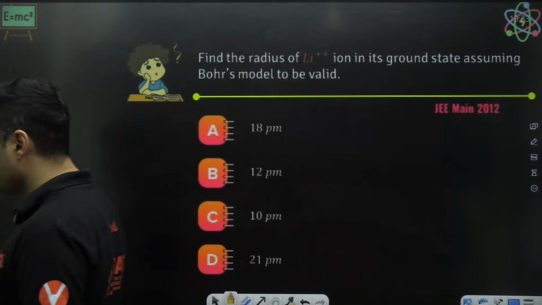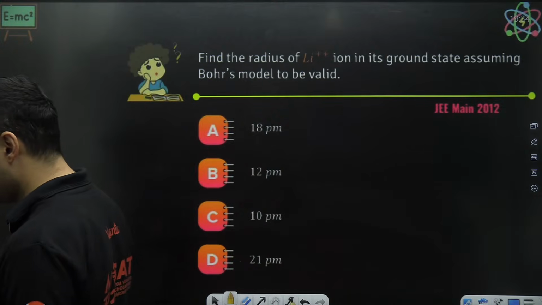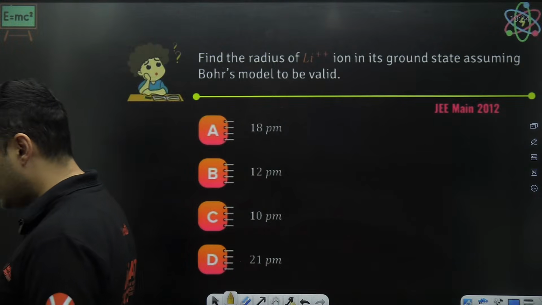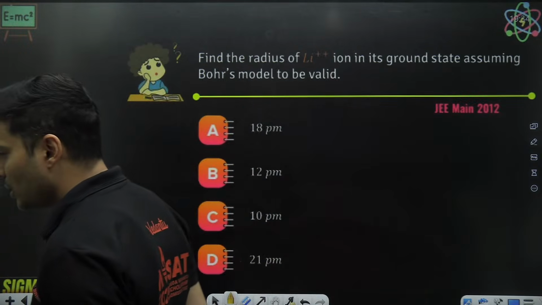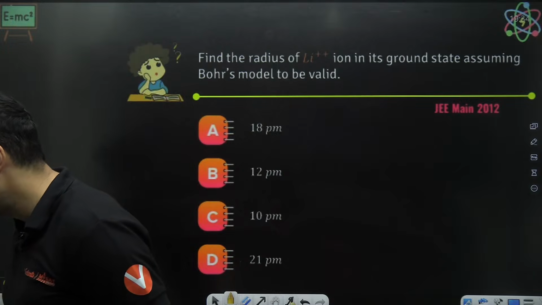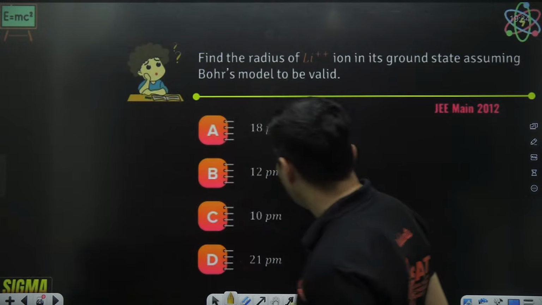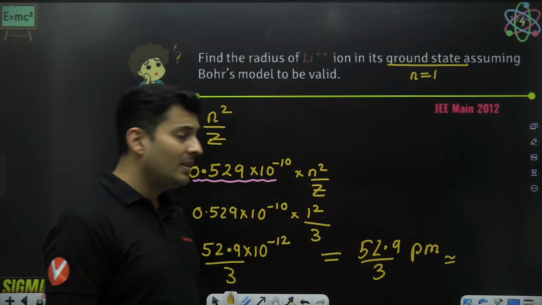Come on, guys. Which of the options will match? Predict it quickly. Very good. Some of you are already predicting it correctly. Which answer is coming closest? Which answer is closest? C option. How, Ravi? C option 10? How is it C option, man? 52.9 divided by 3, man.